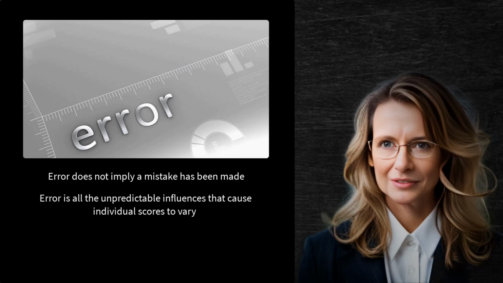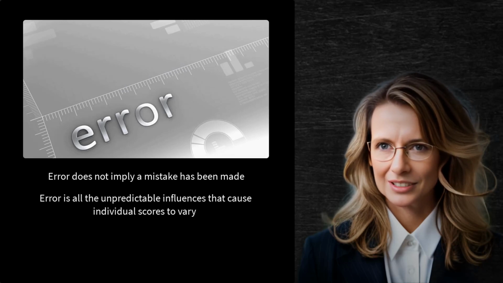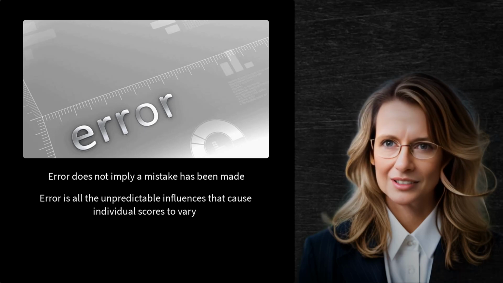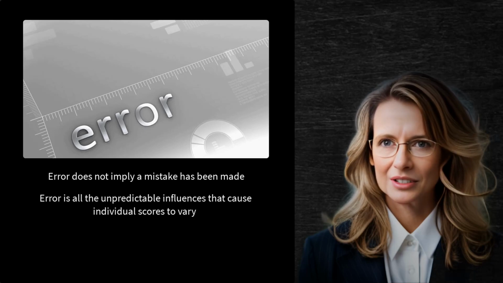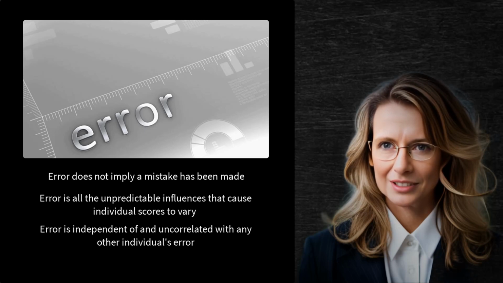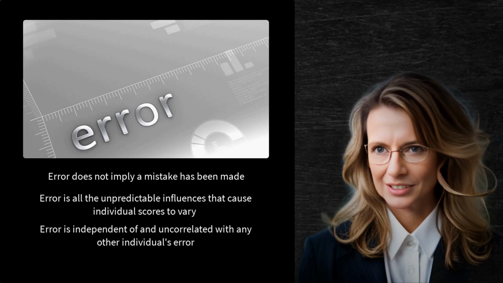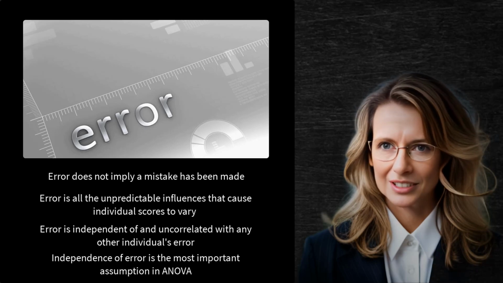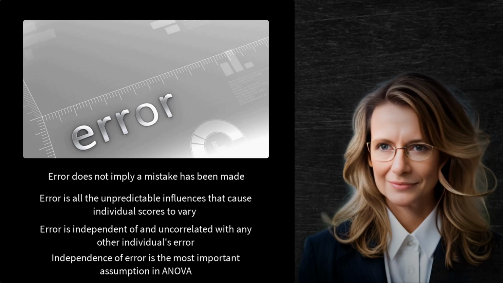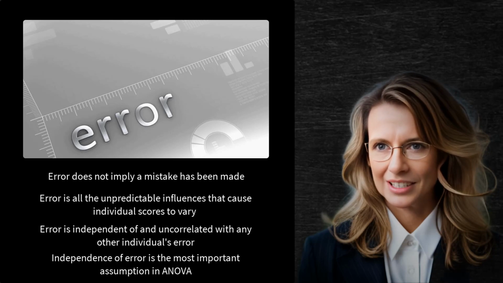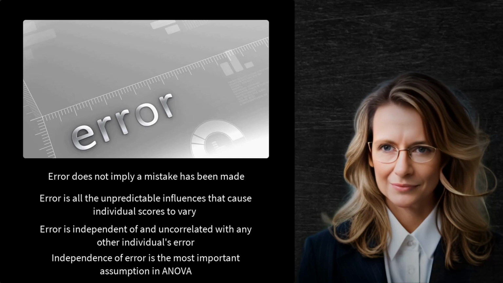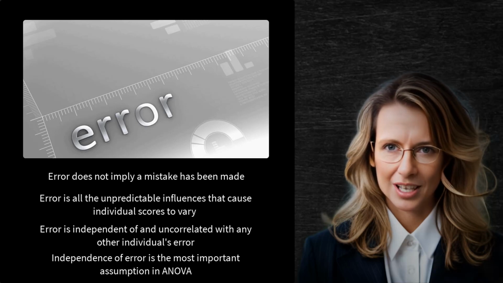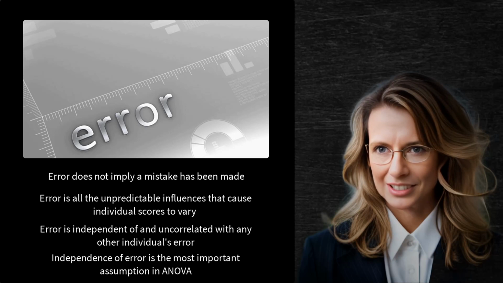The errors that cause individual scores to vary are unique to each individual. If you knew the amount of error present in one individual's score, you would not be able to predict the amount of error in any other individual's score. In statistical terms, we say that these error scores are independent. Another way of saying the same thing is that these errors are uncorrelated. As you will learn, independence of error is the most important assumption that must be met when running an ANOVA. If this assumption is violated, the results of your ANOVA would no longer be a reliable measure of the differences between the means that are being tested. We will have more to say about all the assumptions in ANOVA in a later video.